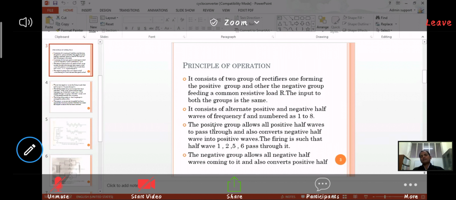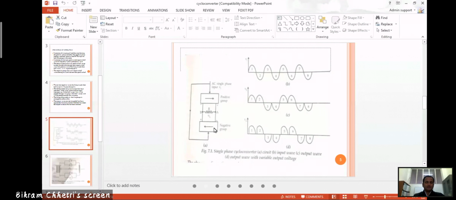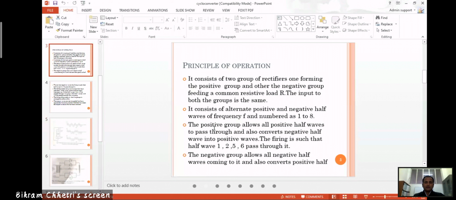The output consists of alternate positive and negative half waves of frequency f, and the number can be from 1 to 8, depending on positive and negative; it can be more than this also. As an example, the positive group allows all the positive half waves to pass through, and it also converts the negative half waves into positive waves.